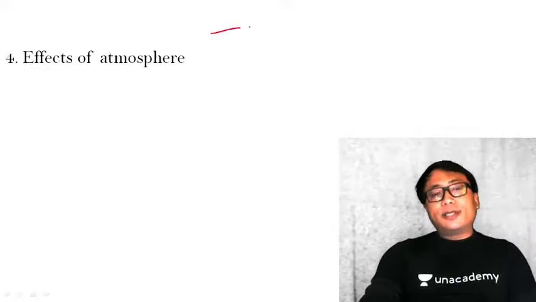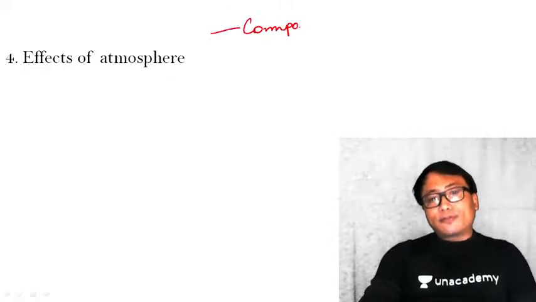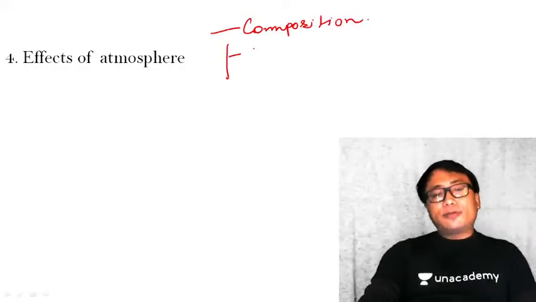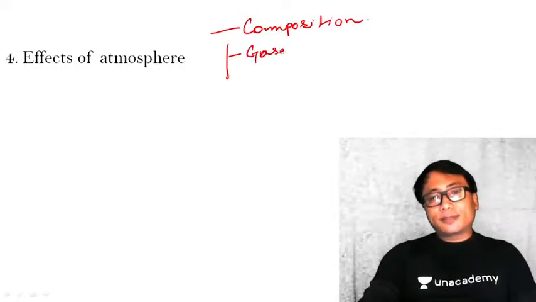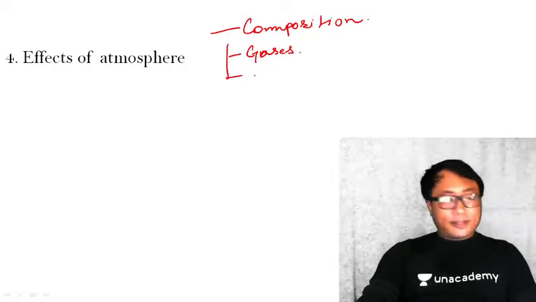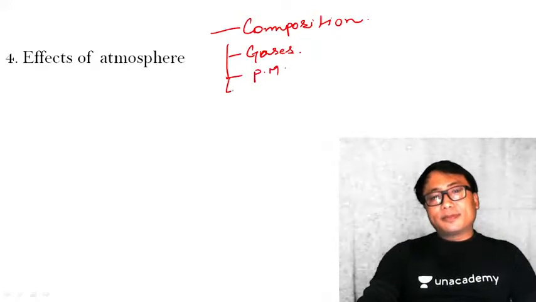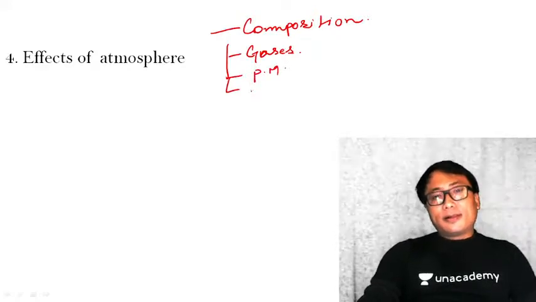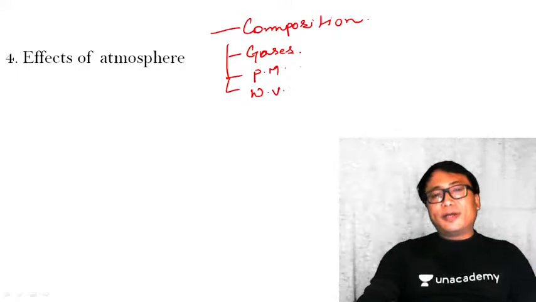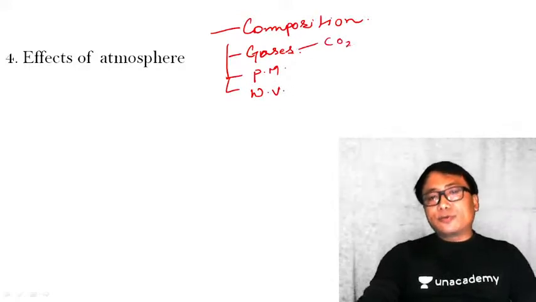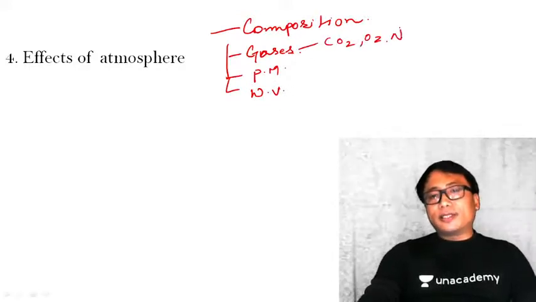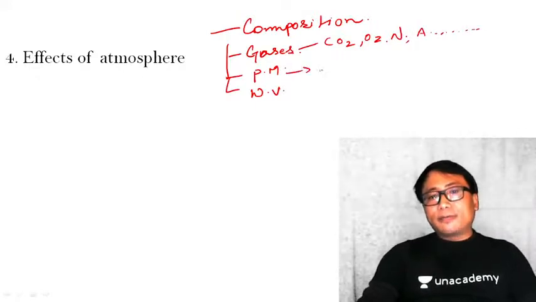Broadly, we can classify it into gases, particulate matter, and water vapor. Gases can be CO2, oxygen, nitrogen, argon, all those inert gases, particulate matter, and water vapor.